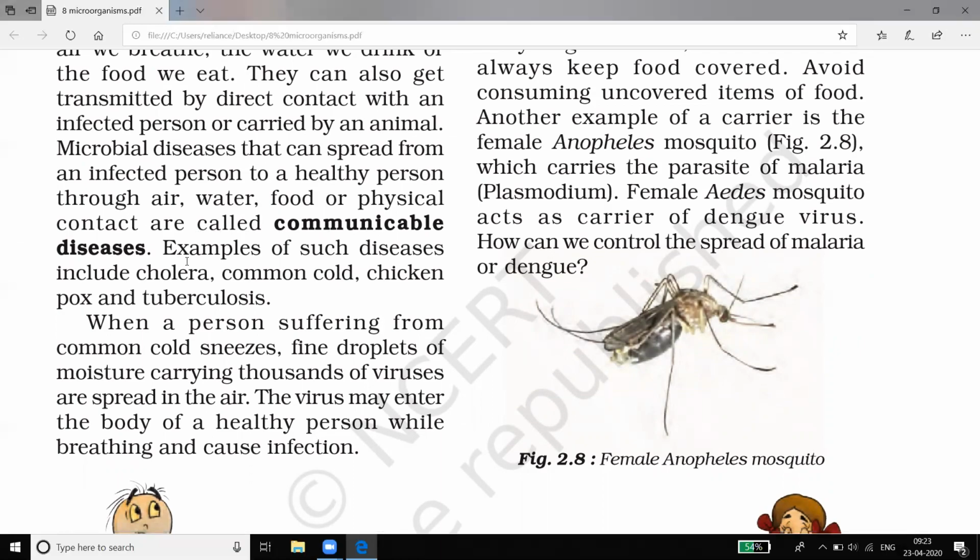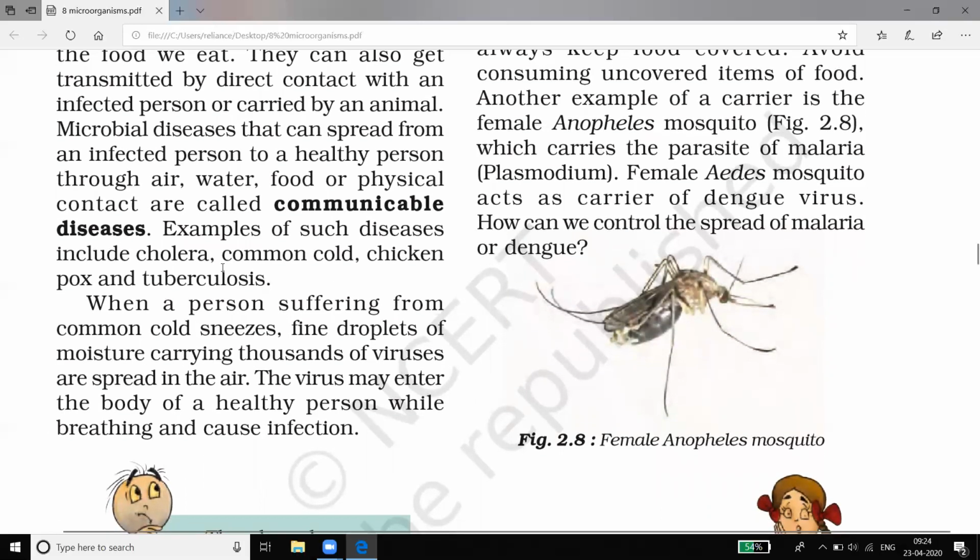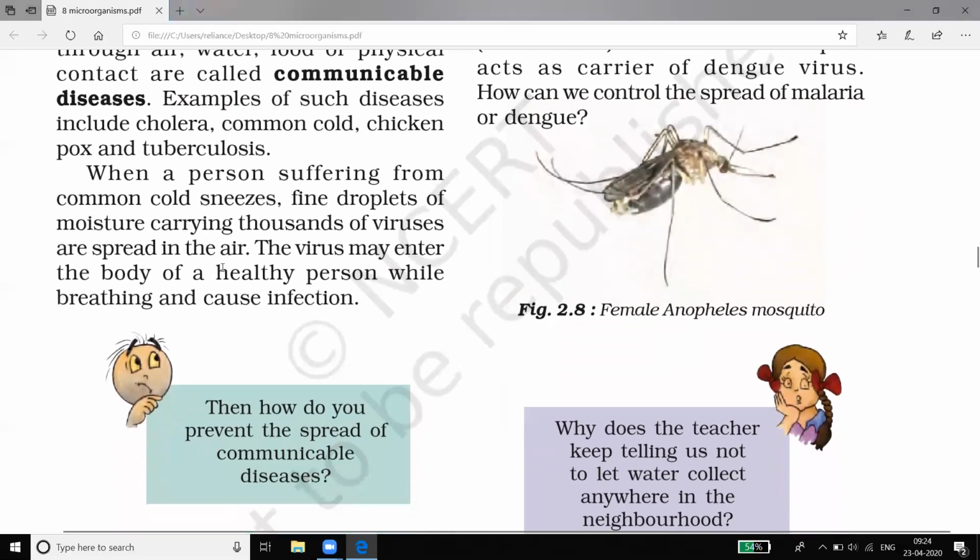It spreads through sneezing and coughing, and the droplets fall on surfaces and spread through touching also. Diseases like cholera, common cold and chicken pox are communicable diseases.